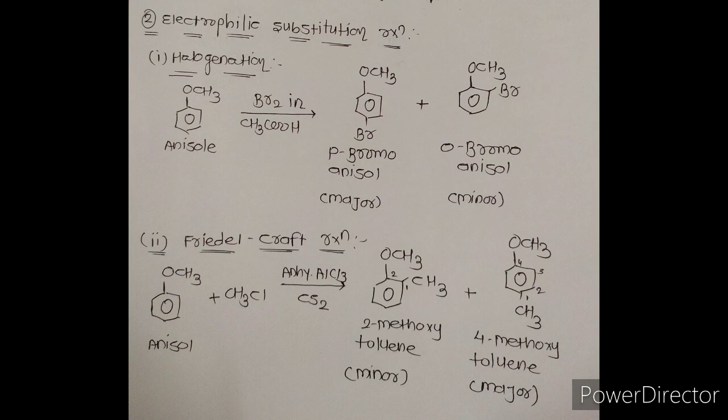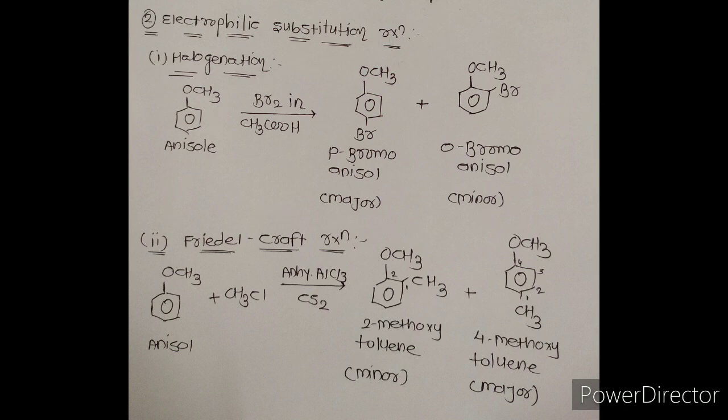Now Friedel-Crafts reaction. In Friedel-Crafts, two types of reactions are there, Friedel-Crafts alkylation and Friedel-Crafts acylation. We will discuss them one by one. When anisole reacts with chloromethane in the presence of anhydrous AlCl3 and carbon disulfide, then 2-methoxytoluene and 4-methoxytoluene are obtained.